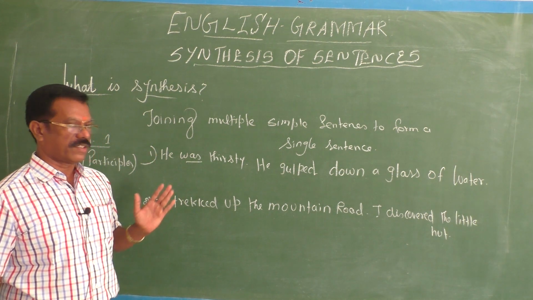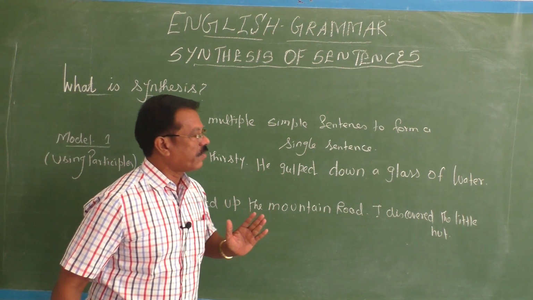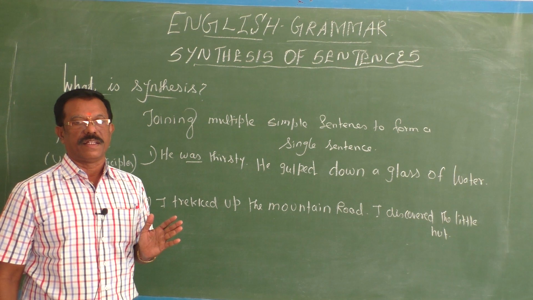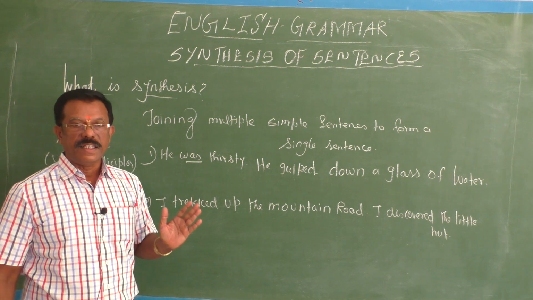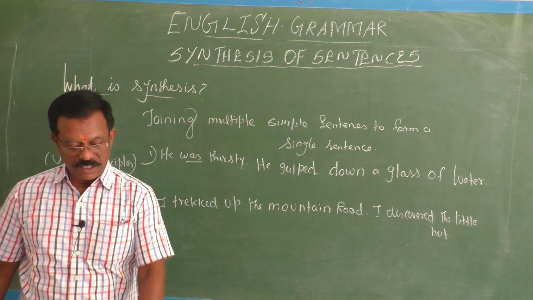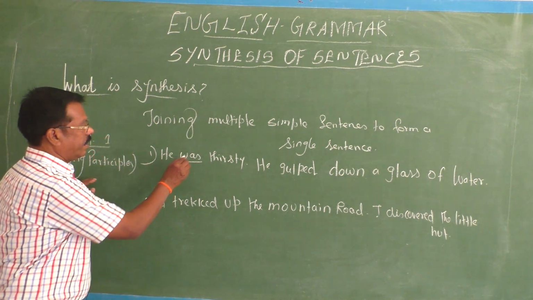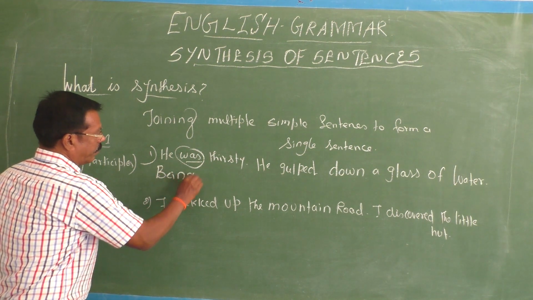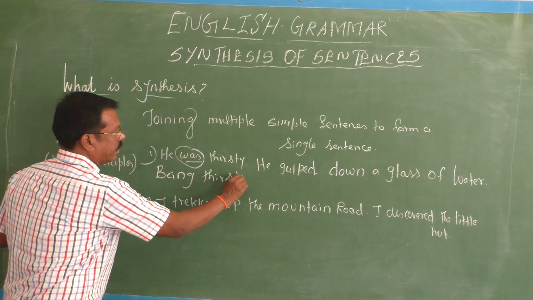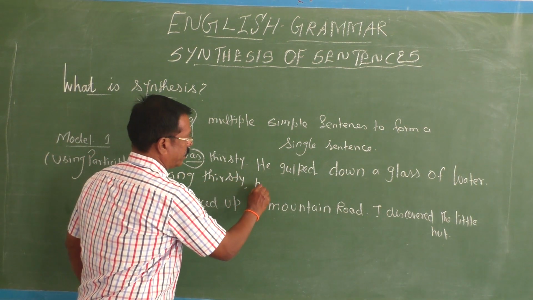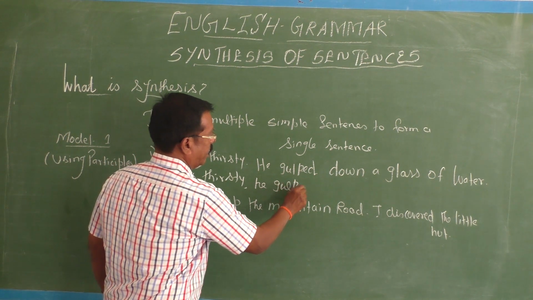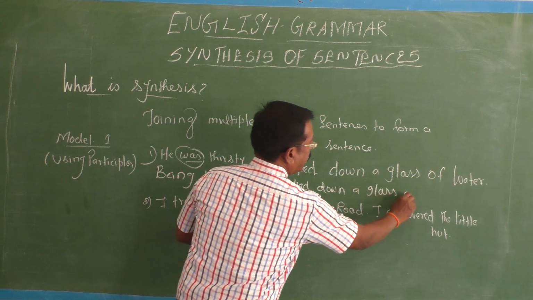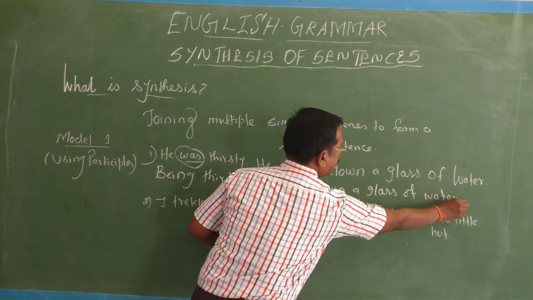See, first one, he was thirsty. He gulped down a glass of water. Here was the be verb and it is in the past form. It's the main verb here. Now, you are going to synthesize these two sentences. How can you connect these two sentences? Being thirsty. This was can be changed into present participle. So, being thirsty, he gulped down a glass of water.